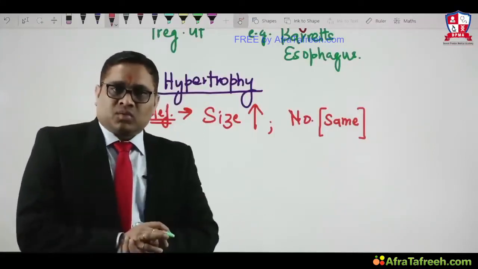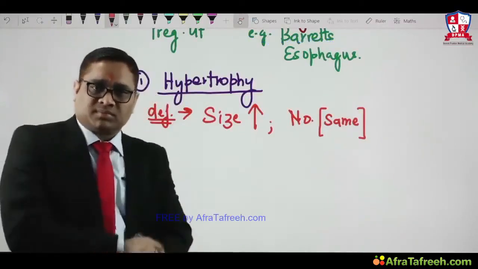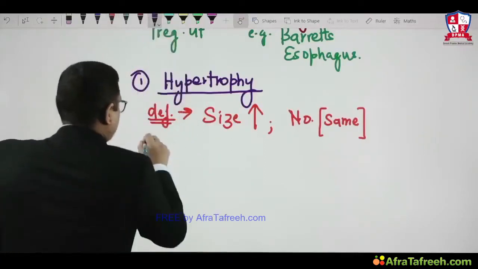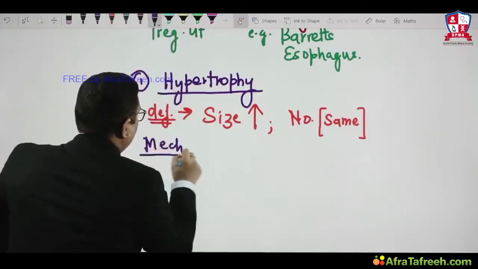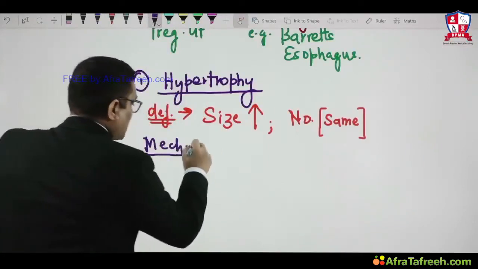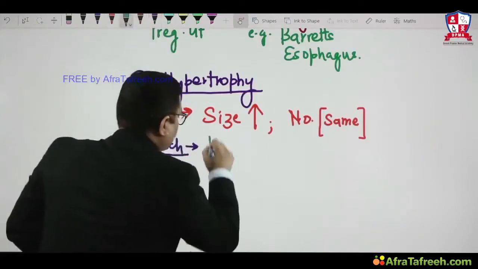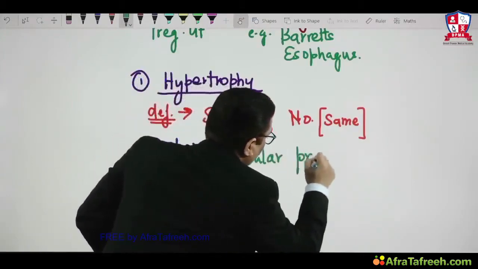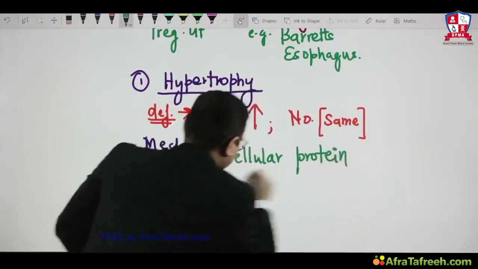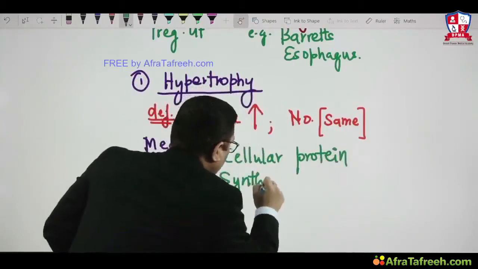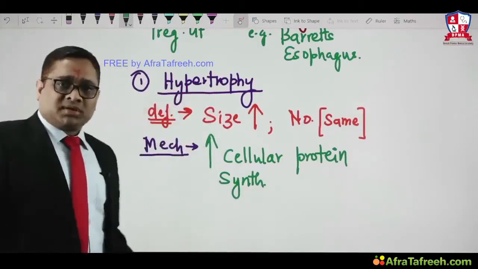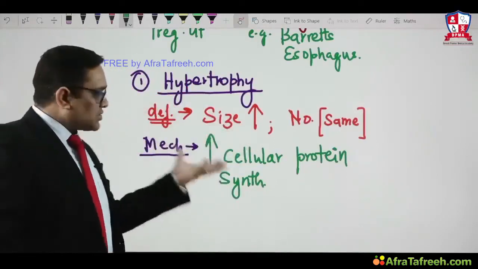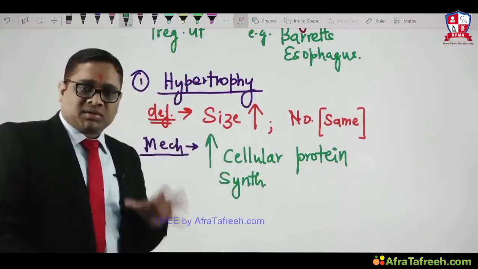But why does this hypertrophy happen? What is the mechanism of hypertrophy? The mechanism of hypertrophy is increased synthesis of cellular protein. Because of increased cellular protein synthesis, there will be an increase in the size of the cell, and that is called hypertrophy.